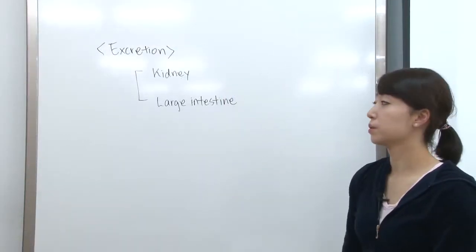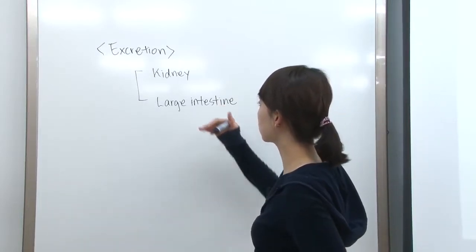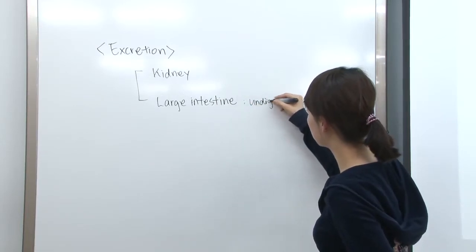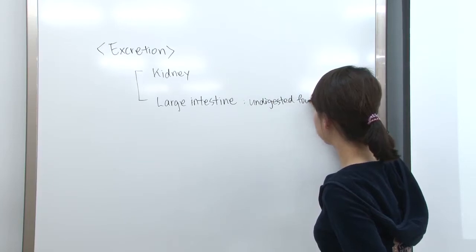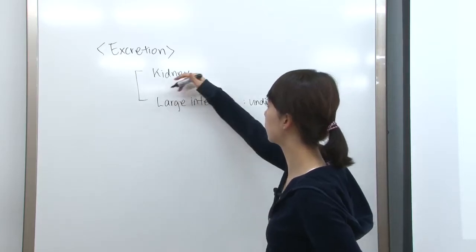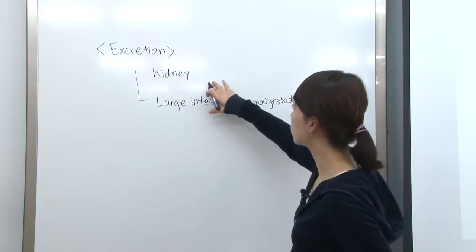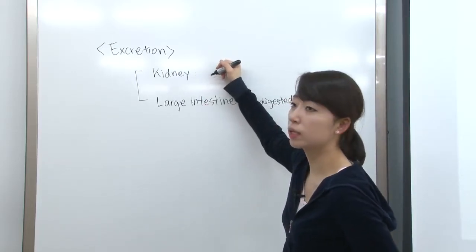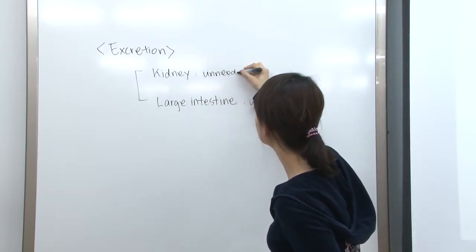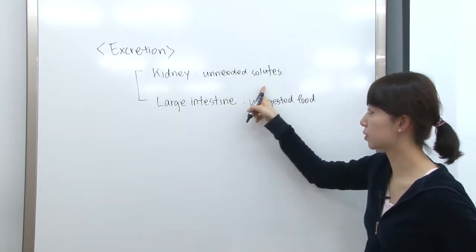All right. So there are two organs that participate in the excretion. The first one is the large intestine. At the end of the digestion, the undigested waste product, the undigested food, gets excreted through the large intestine. But the other one is the kidney. The kidney also removes some water and all the materials that are dissolved in water that are unneeded in our body. So these unneeded solutes in our body are excreted through the kidney.